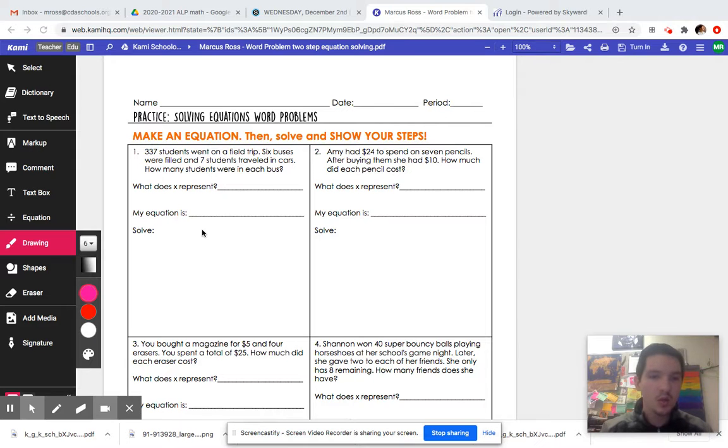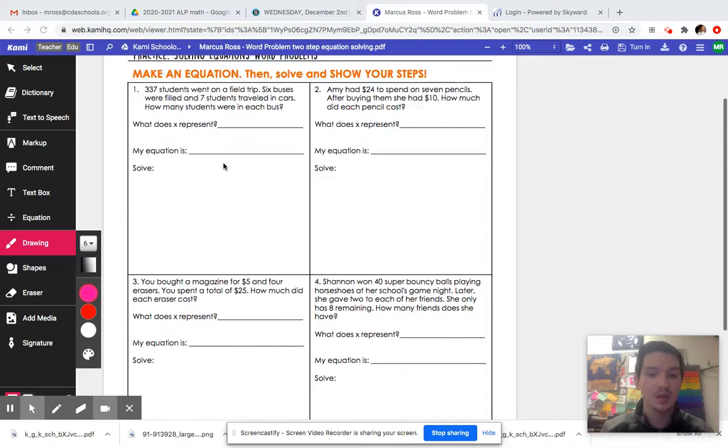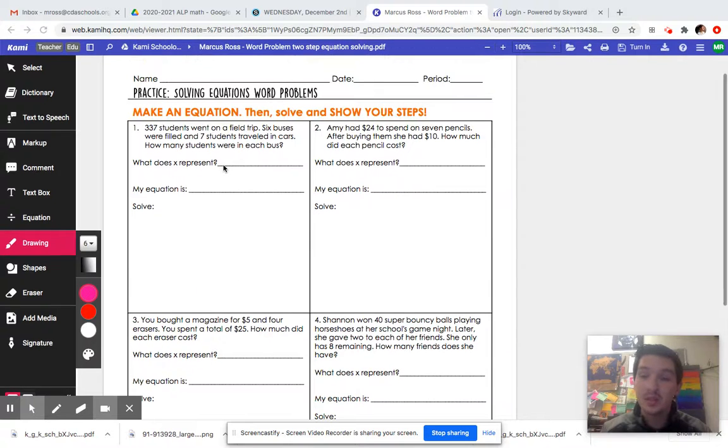So today you are going to be finishing up your color by code that you were supposed to do on Monday. Carlos, Zephon, and Connor, you only have to do this today. And then also we're going to practice some word problems. There's only 4. I'm going to do one right now for you. So in reality, you only have 3 to do, okay?